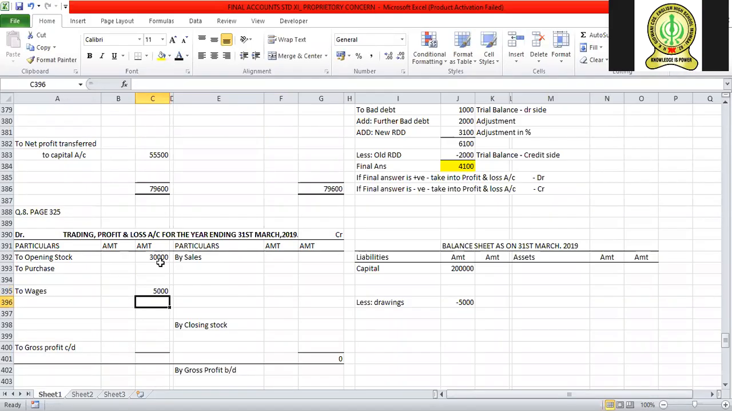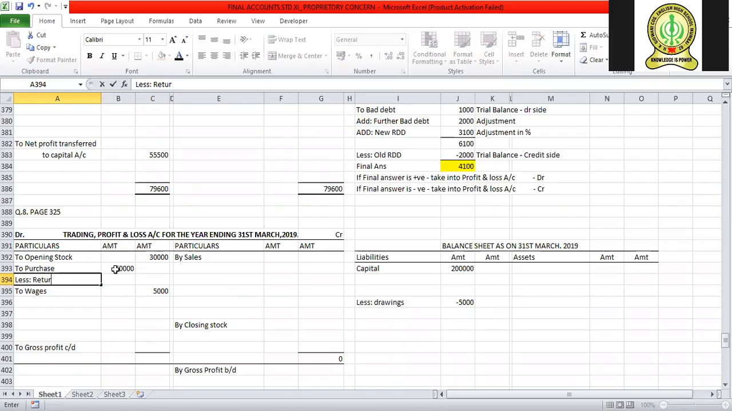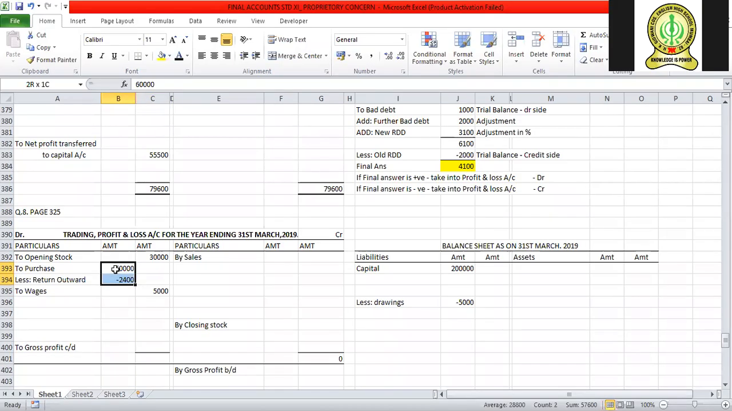Next, we have purchases. In the inner column, purchases amount is 60,000. Less return outward. How much is the amount? 2,400. So 60,000 minus 2,400 is 57,600. Hope you are understanding me.